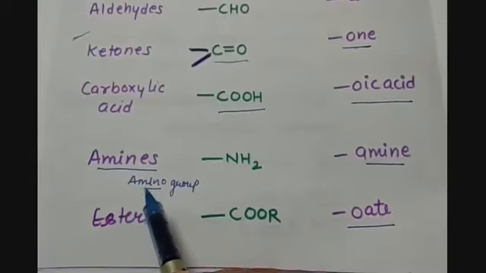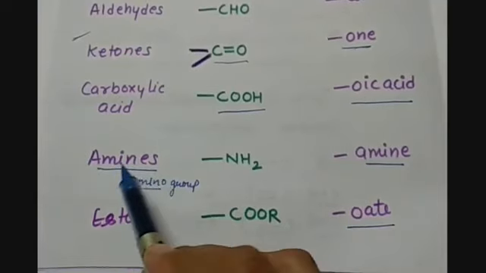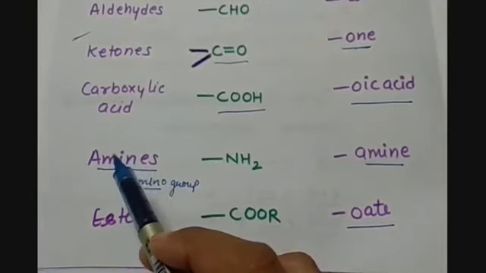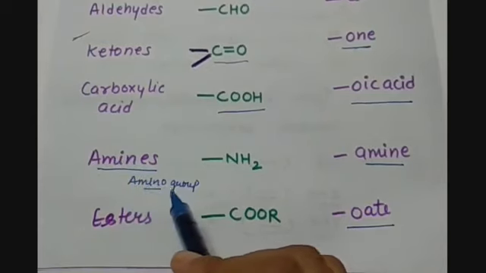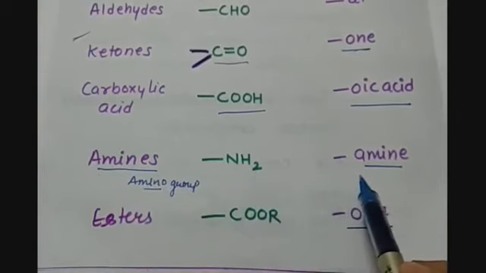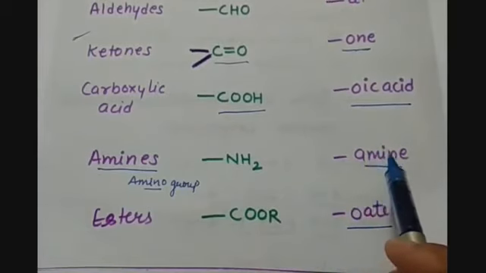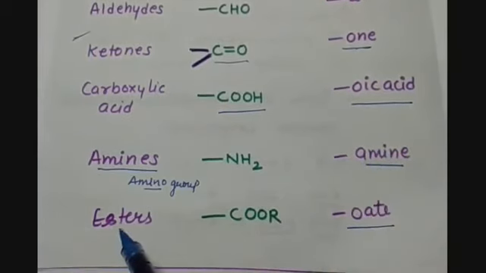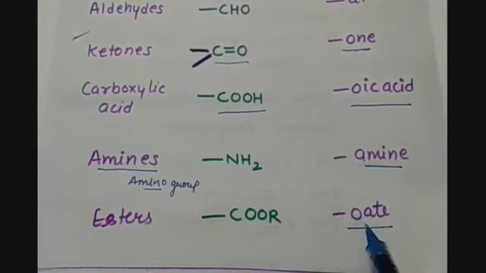Then we have the amino group. Why have I written amines here? Because amino compounds are the derivatives of amines, and when we are using them as a functional group, then it is called the amino group. It is NH2, and it is named as amine. That will be taken as the secondary suffix. Then we have esters, COOR, and the secondary suffix used for this is oate.